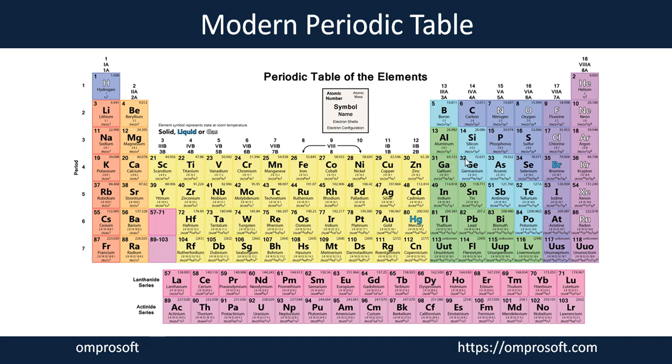So this is completely the biggest achievement of Moseley, who made the modern periodic table for us, based on the principle of ascending order of the atomic number, not by atomic mass. And on the basis of the physical and chemical nature, we need to consider the electronic configuration, meaning the arrangement of electrons in the shells of the atomic structure of the particular element.